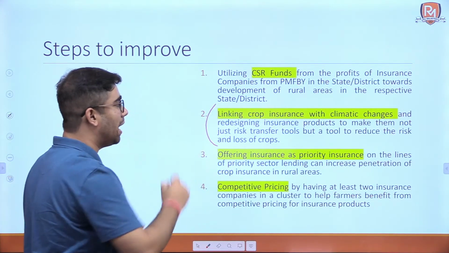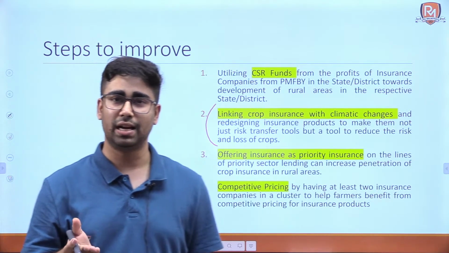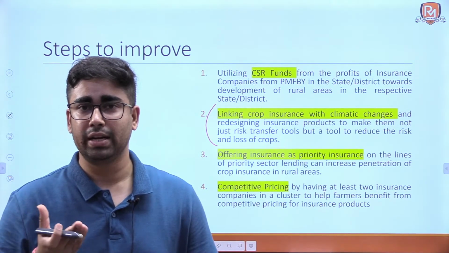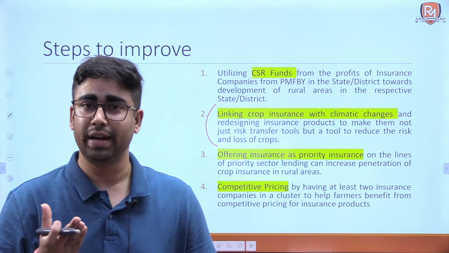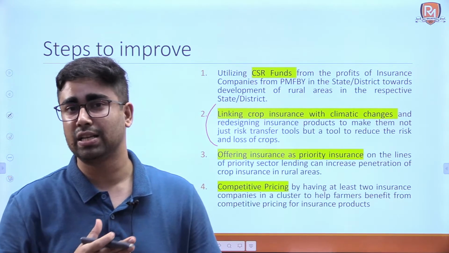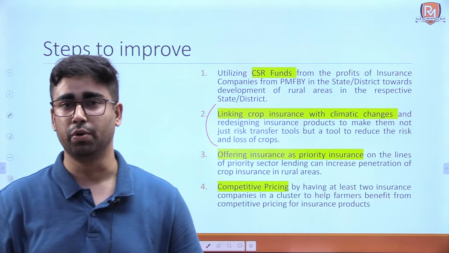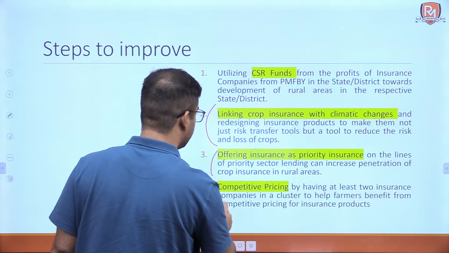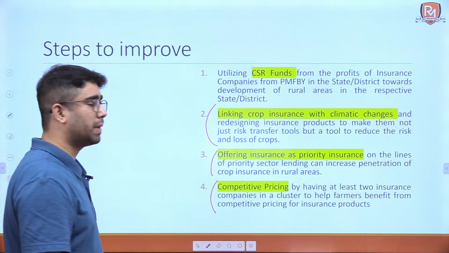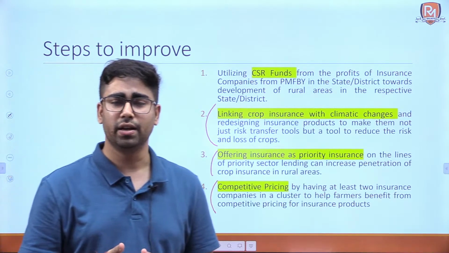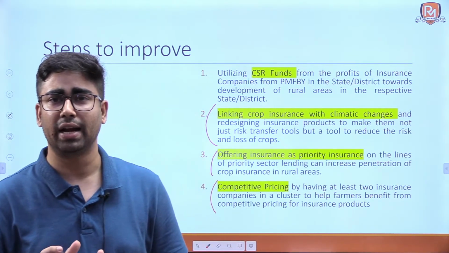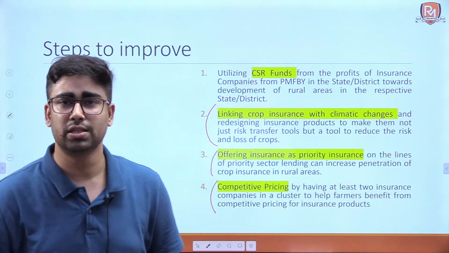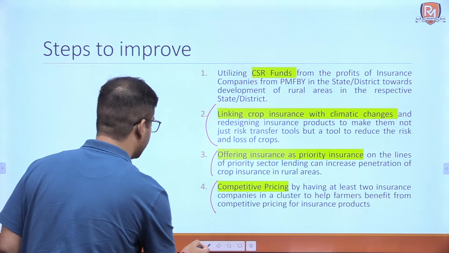Linking crop insurance with climate change. Climate change is also happening, because of which the crop yields are decreasing. If you look at the March data of the wheat cultivation, you may find that wheat cultivation declined drastically because of the heat waves during that season. Okay. Offering insurance with priority and competitive pricing, that is having more than 2 insurance companies, so that there is not a monopoly in terms of providing insurance for Pradhan Mantri Fasal Bima Yojana.